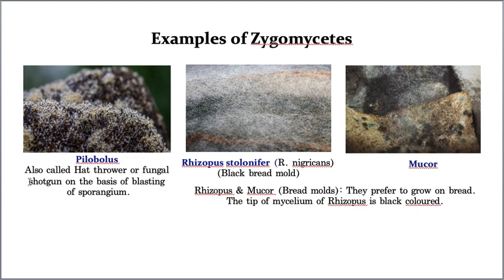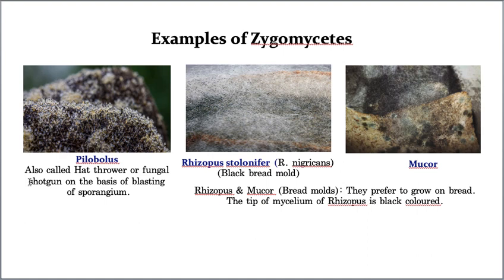Why is it called a shotgun? How did this name come? Because of the sporangium, while it is releasing the spores. You remember, students? If you don't remember, there is no problem. Once again read about the sporangium that I explained, then you will understand. Sporangium means on the tip of the hyphae they produce a sac-like structure, and that is called sporangium, in which the endogenously formed spores are produced.